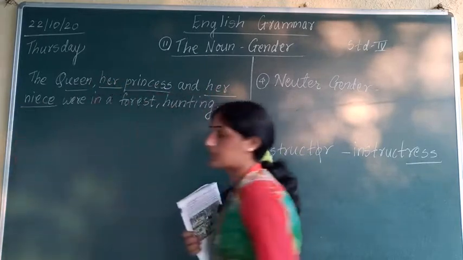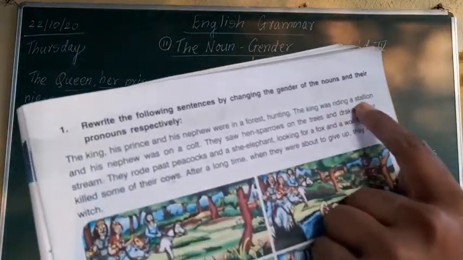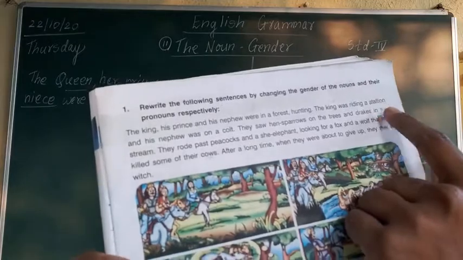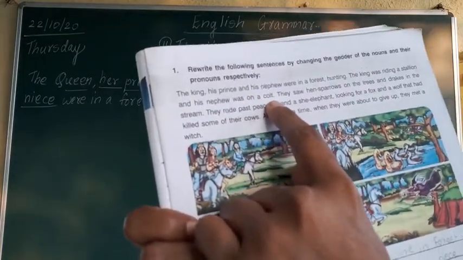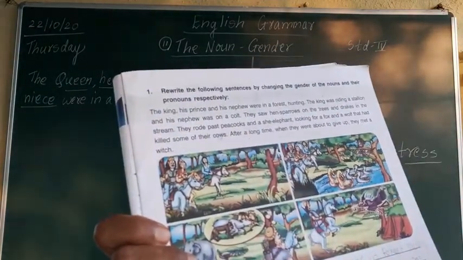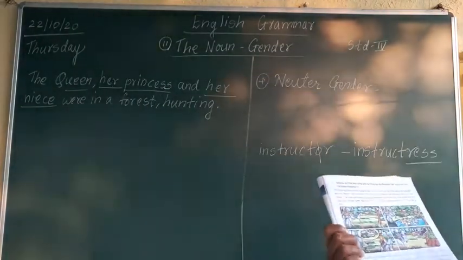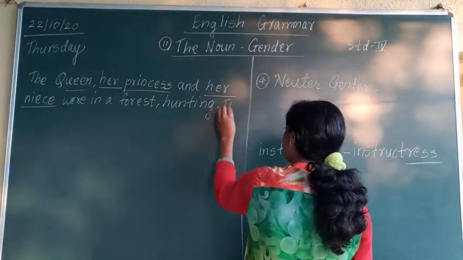Okay, now next sentence is, the king was riding a stallion and his nephew was on a colt. Okay, now what are we going to change? King we are going to change. The queen was riding a stallion and her niece.